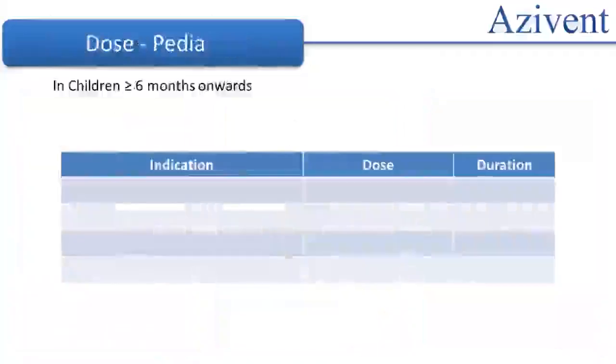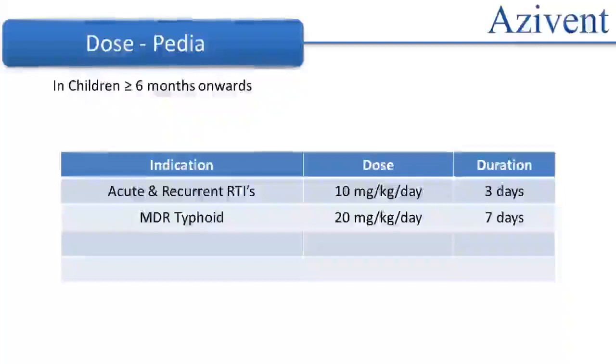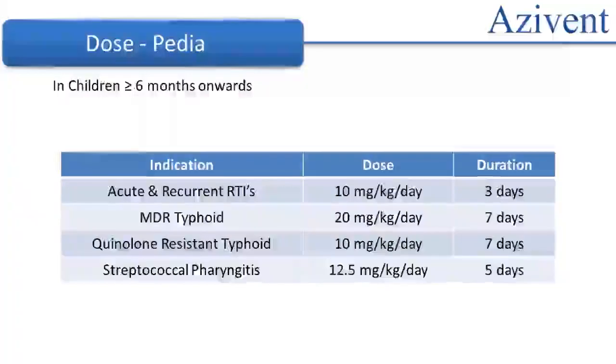Let us now look at the dose of azithromycin in various indications. So, in pedia, azithromycin can be given to children above 6 months of age. For acute and recurrent respiratory tract infections, the dose is 10 mg per kg per day for 3 days. For MDR typhoid, the dose is 20 mg per kg per day for 7 days. For quinolone-resistant typhoid, the dose is 10 mg per kg per day for 7 days. And for streptococcal pharyngitis, the dose is 12.5 mg per kg per day for 5 days.